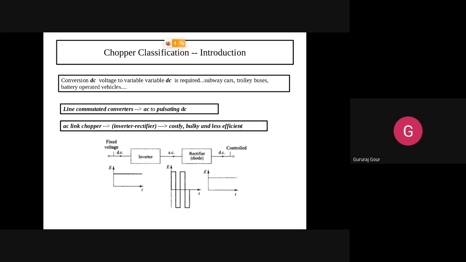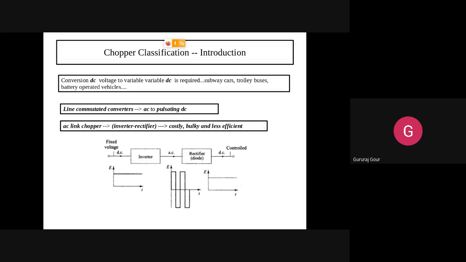Some blocks need 5 volt, some need plus or minus 12 volt, some need pulsating DC, and some need AC also. Who will do this? In that case, we need a chopper. The chopper will convert the DC voltage to variable DC to meet the power supply requirements of different circuits. That's what we are going to focus on today.